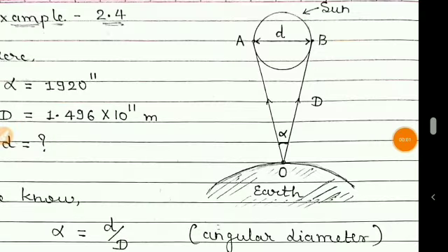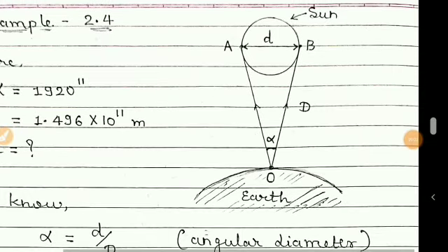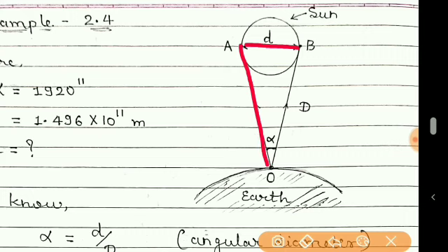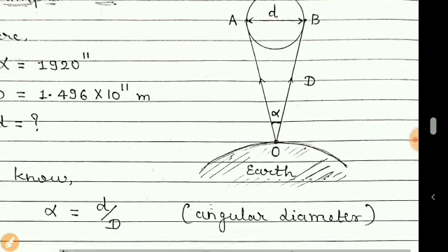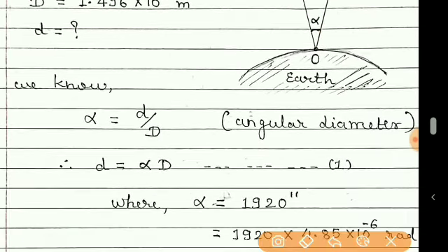Now see this figure. This is the diameter of the sun, and here the angle is alpha. So with respect to alpha, this is the opposite side and this is the adjacent. So we can write alpha is equal to small d by capital D. This is the method of plane angle only, or we can say similar to the parallax method.